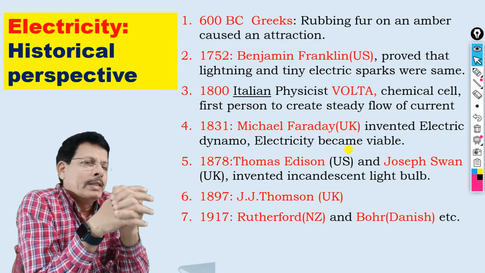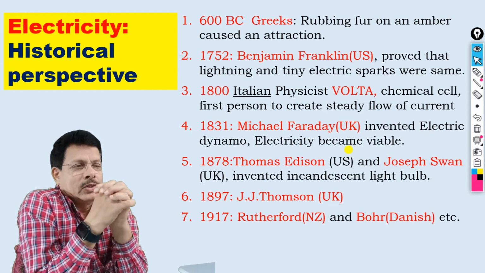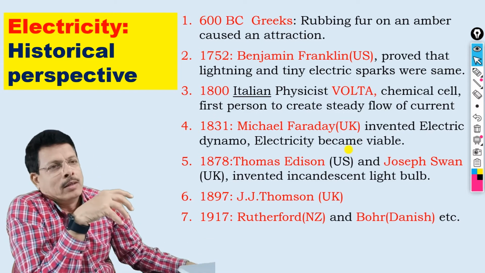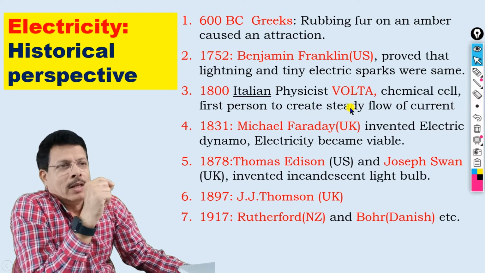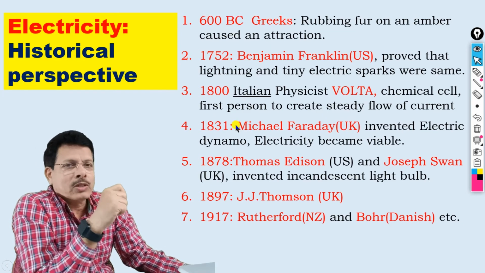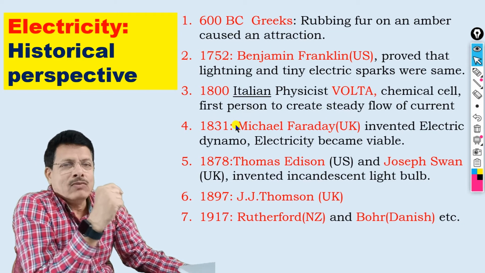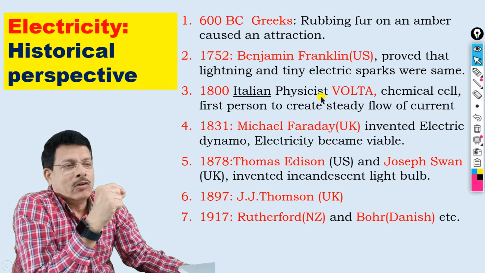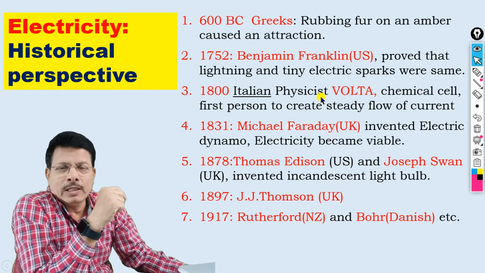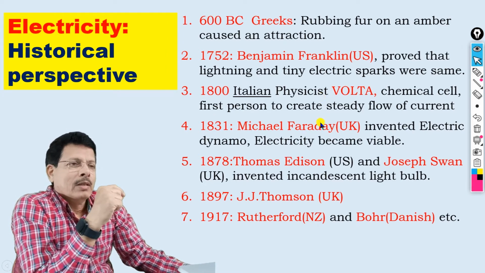Then in 1800, the Italian physicist Volta developed the chemical cell, and he was the first person to create a steady flow of current. So he developed the cell, and today it is known as Volta's cell.